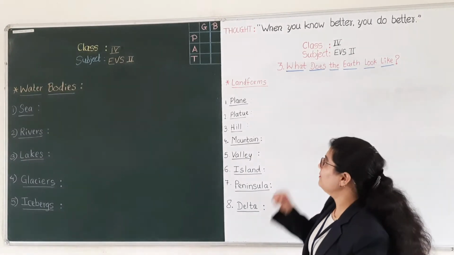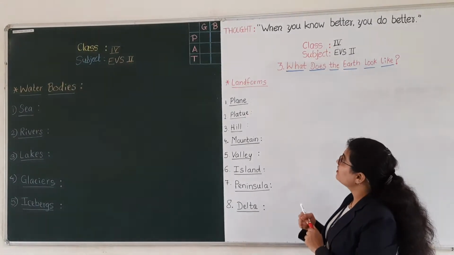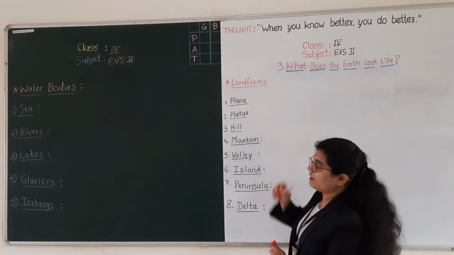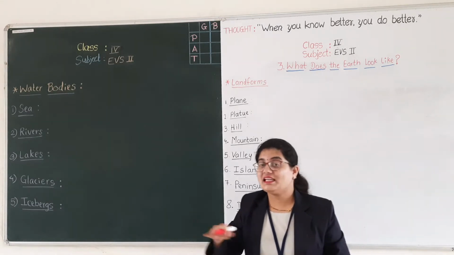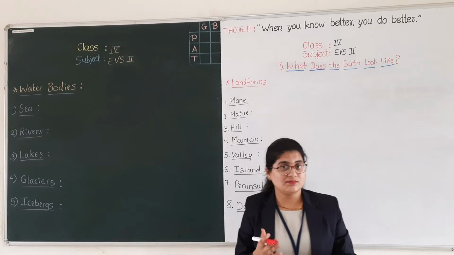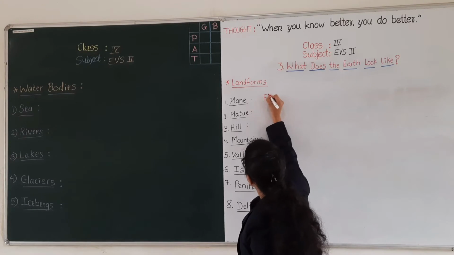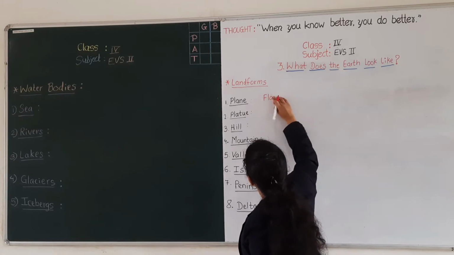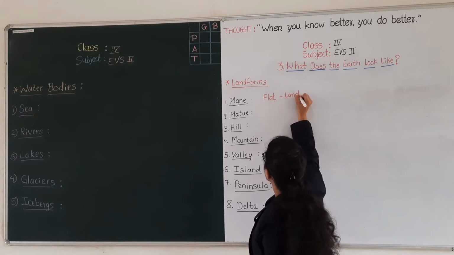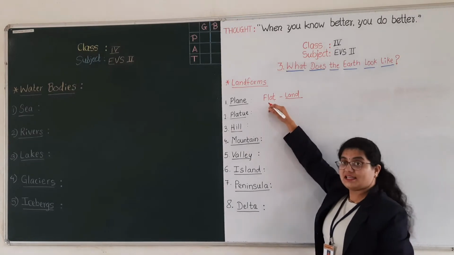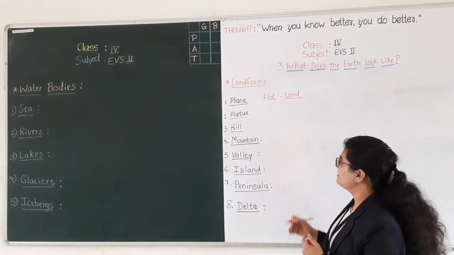So here we have the very first landform, which is plain. Can you tell me what is a plain? Yes. A plain is a flat surface. What is meant by plain? A plain is nothing but flat surface or flat land. What is a plain? A plain is flat land or flat surface. Okay. Then next one is plateau.